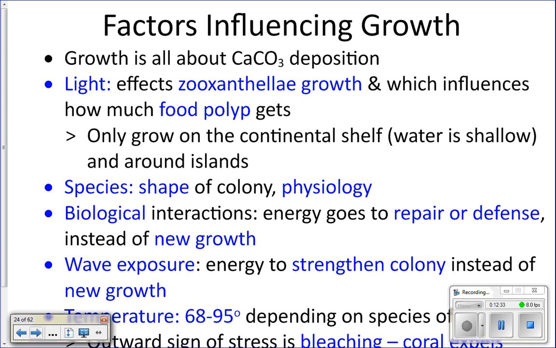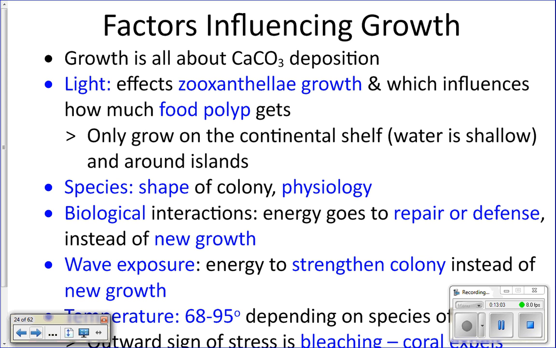So obviously, hopefully obviously, light is a big one, because coral have their zooxanthellae, and their zooxanthellae provide most of the energy. So if the coral has enough light, zooxanthellae can do photosynthesis fast enough to provide enough energy for the coral to grow quickly. So the amount of light that the coral gets is a factor that influences how fast that coral grows.